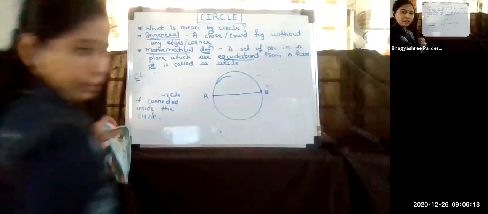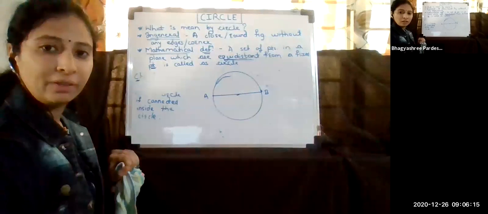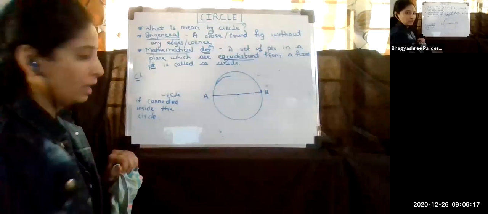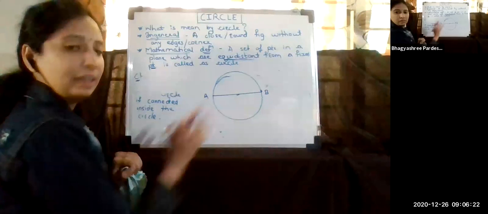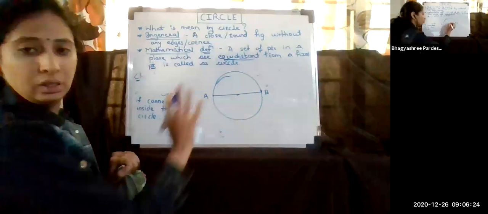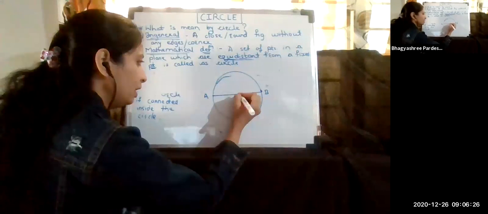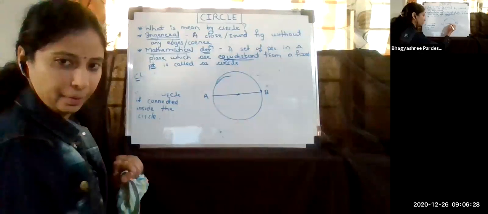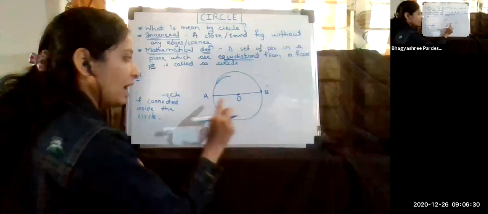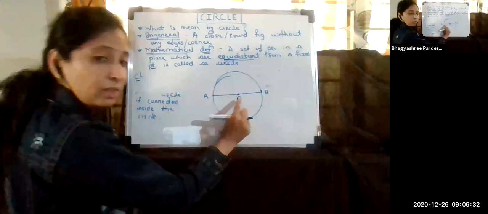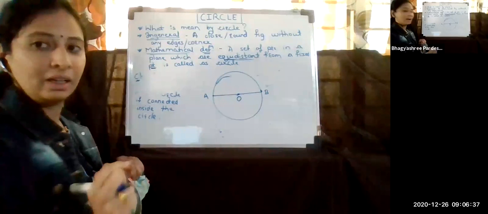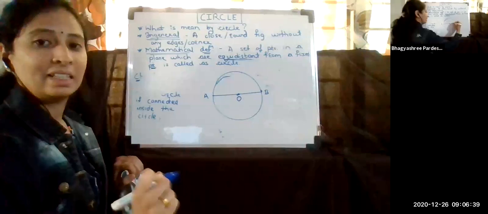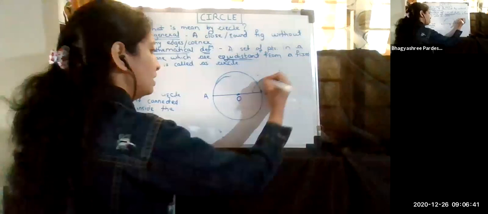So according to our definition, AB is a chord of a circle. Why? Because the two points are on the circle and they are connected by a segment. So this is a chord. But if you look properly, this is passing through the center. This is the center of the circle. And since it is passing through the center, we will call this AB a diameter.